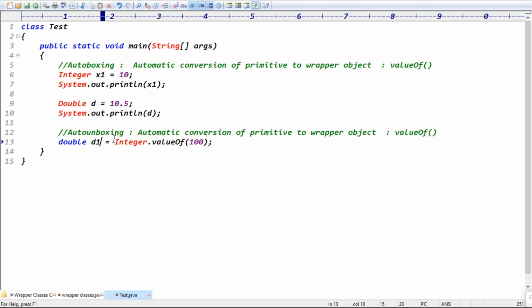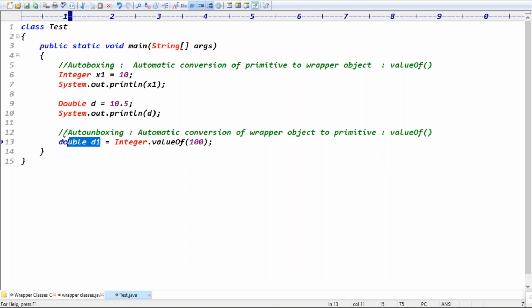In line 13, Integer.valueOf is the integer wrapper object, and that automatic conversion is wrapper to primitive, and you are taking the double format.